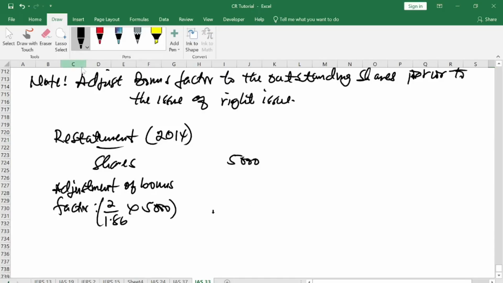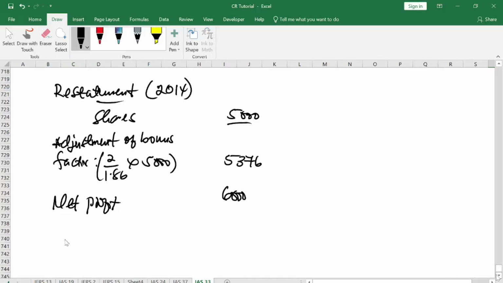So that gives you 5,376. This is what you are going to use. They declared a net profit of 6 million, which is 6,000. So here you can now have your basic earning per share as 6,000 divided by shares, which is 5,376.